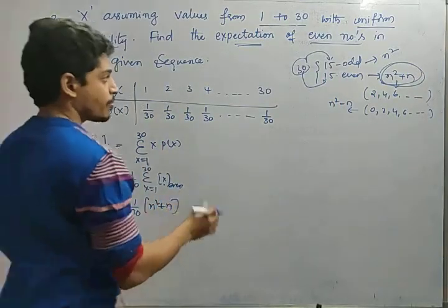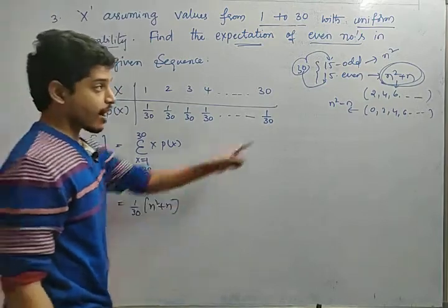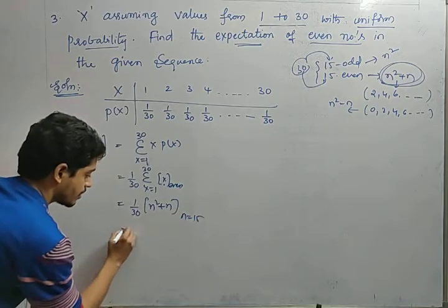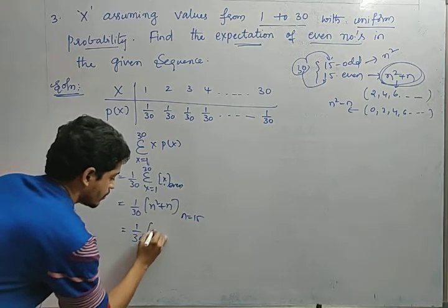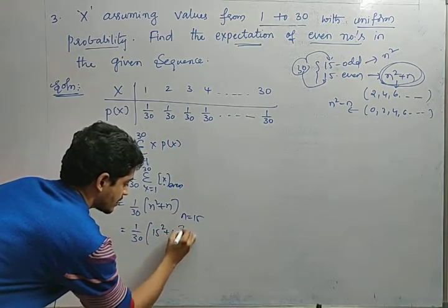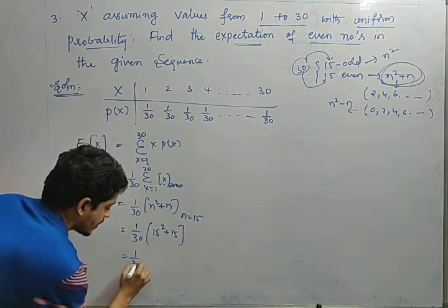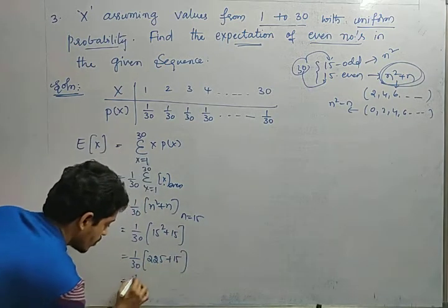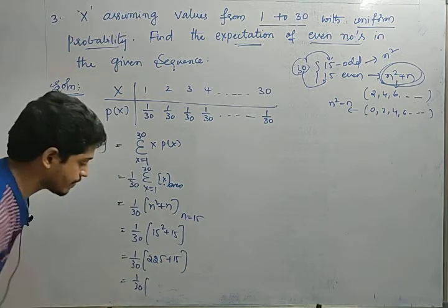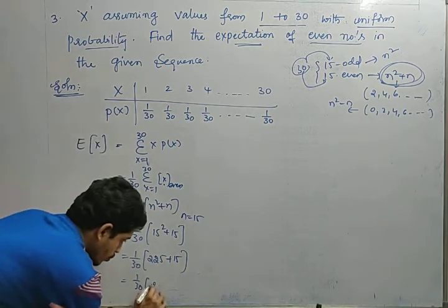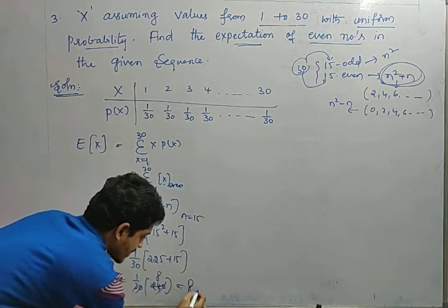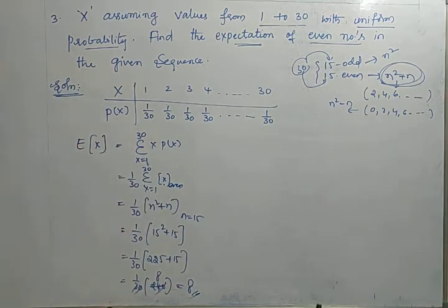What is the value of n here, friends? How many values are there? 15 values are there, so n equal to 15. So 1 by 30 into 15 square plus 15. That is 1 by 30 into 225 plus 15. So 1 by 30 into 240. 3 8s are 24, so the value is 8 here. So the expectation value is 8.